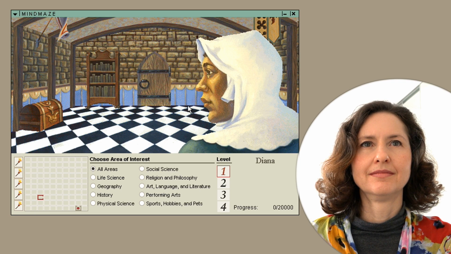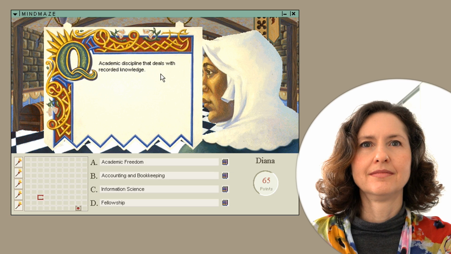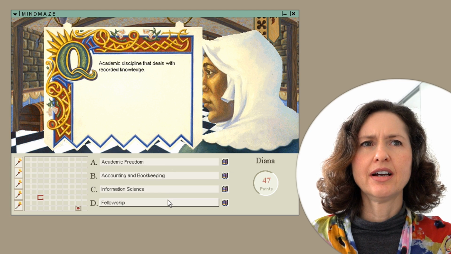So choose a door now. That's the door going forward. Academic discipline that deals with recorded knowledge. What is that called? Academic freedom, accounting and bookkeeping, information science, or fellowship? I don't know.